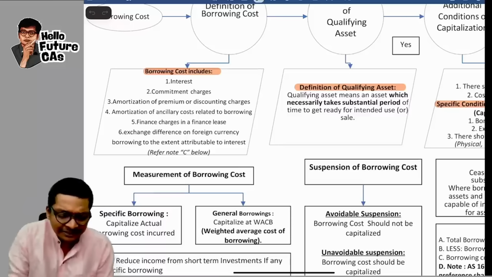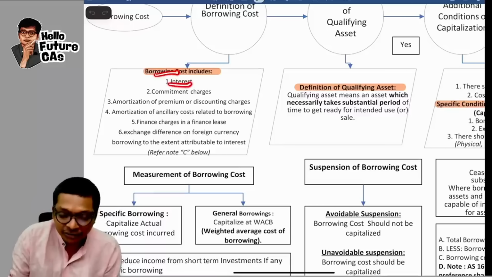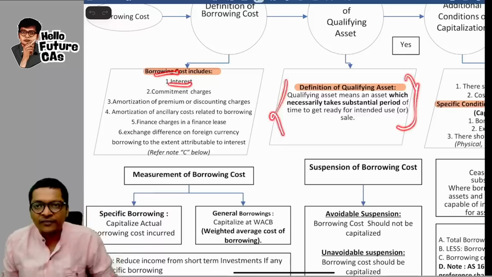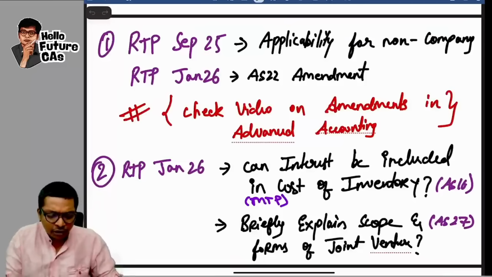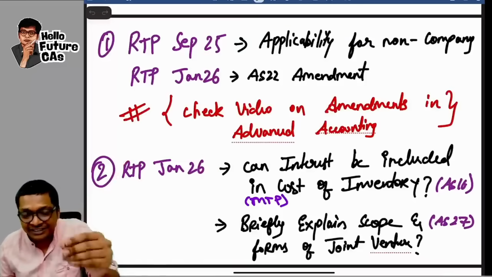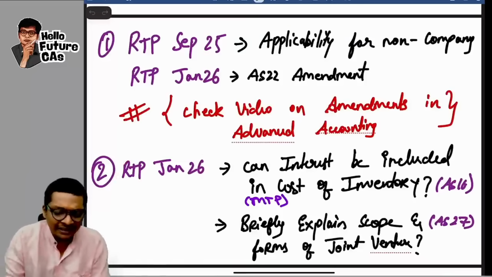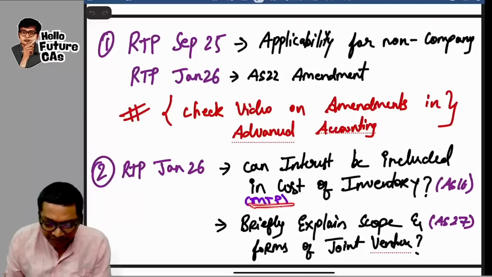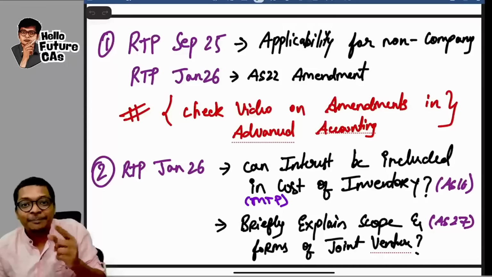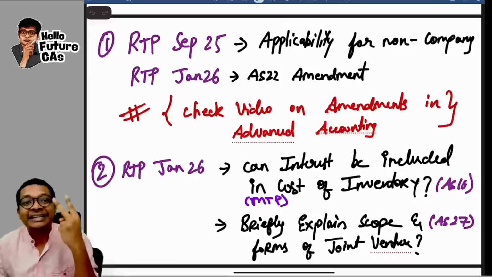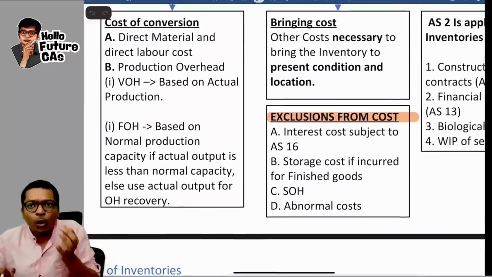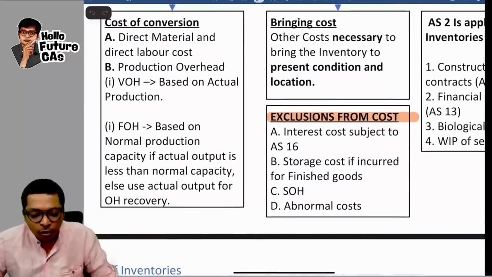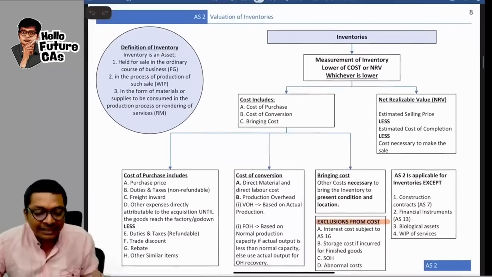So if this comes in the exam, you will write, yes, borrowing cost includes interest, write the definition of qualifying asset and then elaborate over there, guys. If you want the exact answer for that, take the RTP Jan 26, the latest paragraph is over there. Related to this, the latest mock test paper of Jan 26 exams, series 2, has this question. In that question, they're asking what are the exclusions from cost when it comes to inventory, AS 2.